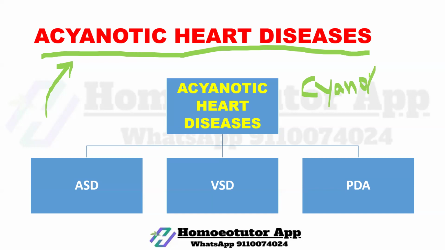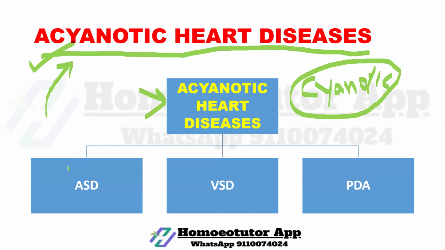We will discuss it later. Cyanotic heart disease causes lack of oxygen in the body, while acyanotic heart disease doesn't cause lack of oxygen in the body. Under acyanotic heart disease, we will discuss ASD, VSD, and PDA. Let's discuss them individually.